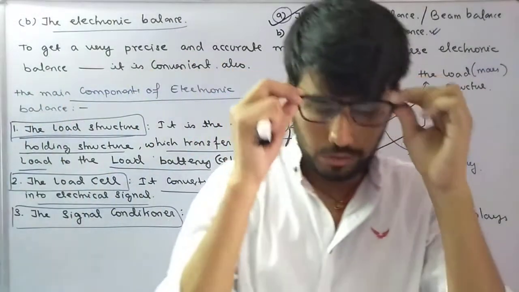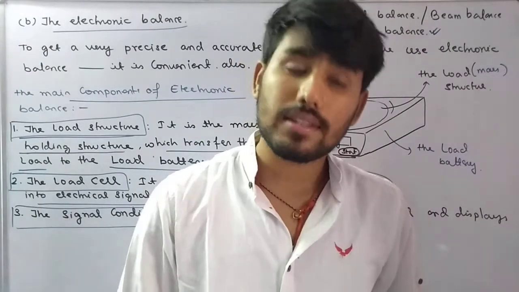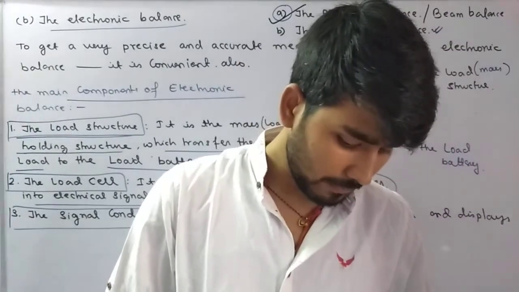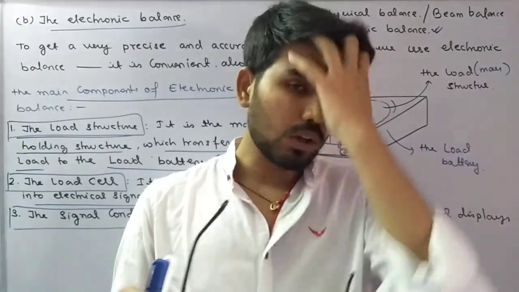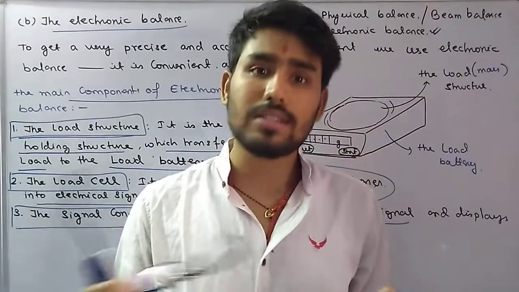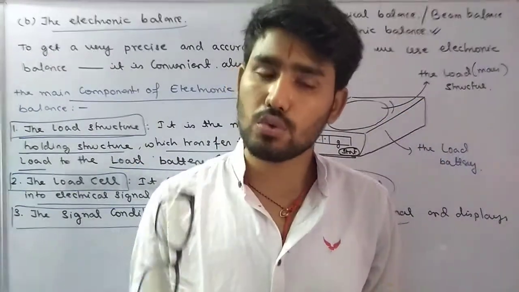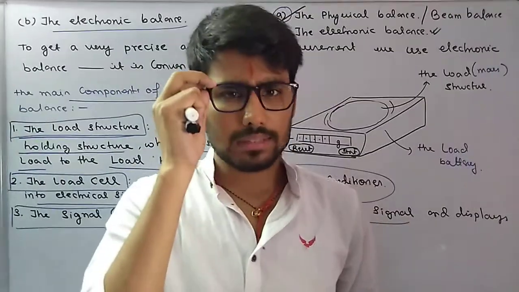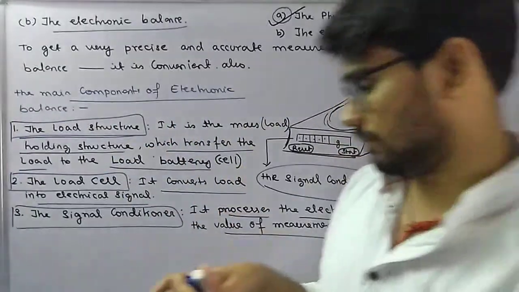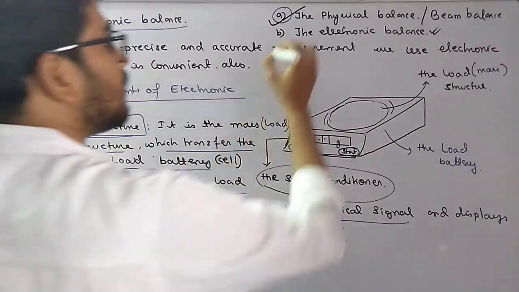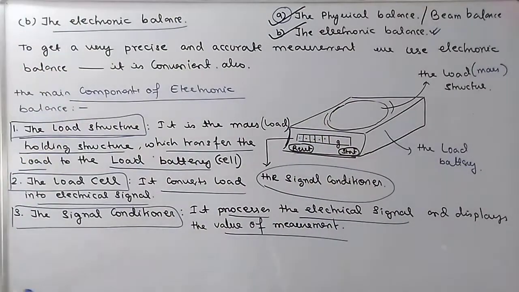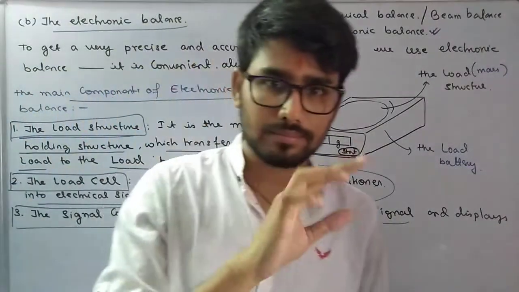Fine. So what did we discuss today? We discussed the measurement of mass, the different units of mass, and the devices used to measure mass, namely the physical balance and the electronic balance. I hope you're done with it. You're done. Fine? Sure. Okay.